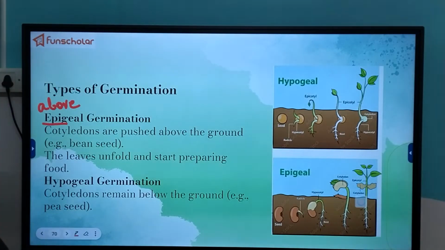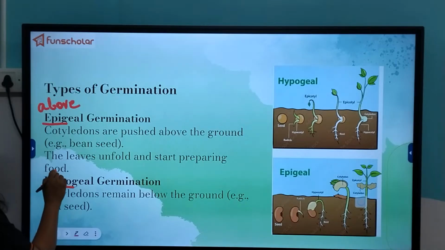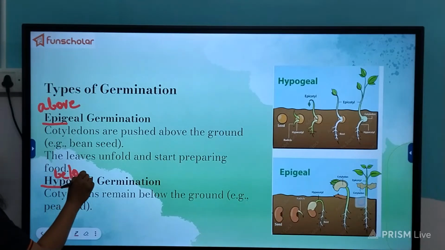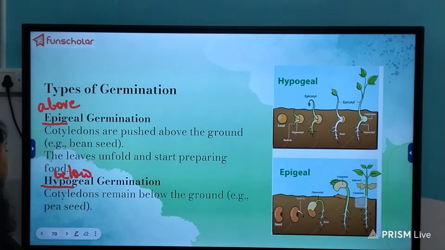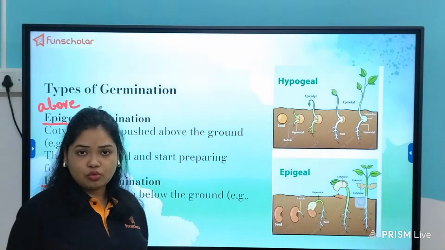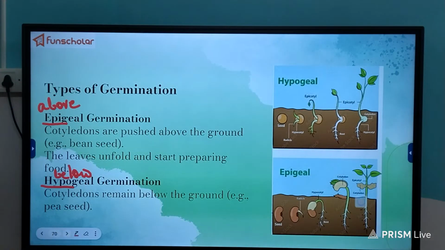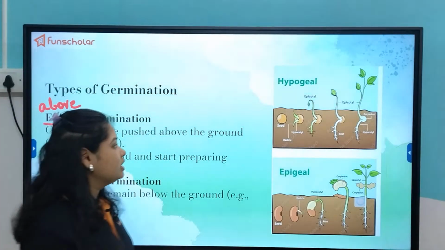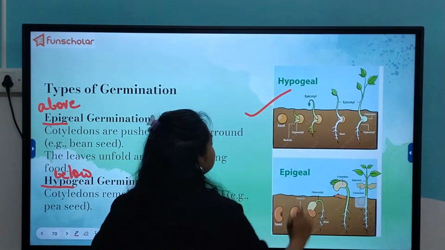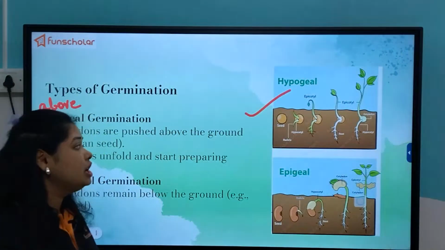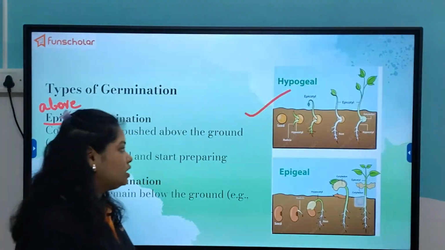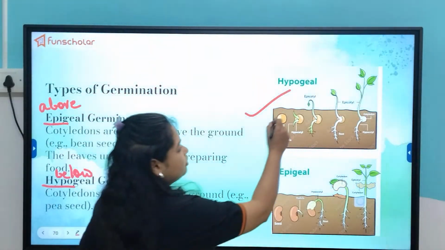And what will happen in case of hypogeal germination? Hypo means below. Below what? Below the level of the soil of the ground in which the seed is sown. So in this case, the cotyledons or the seed leaves remain below the ground only. Example, the peas. This is the case of hypogeal germination, in which you cannot see the cotyledons above the surface of the ground.